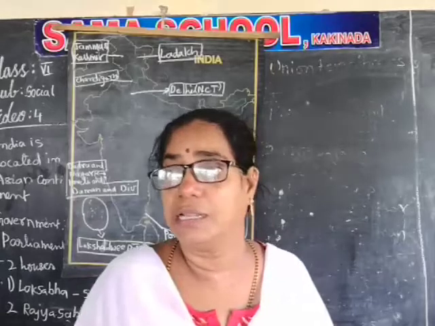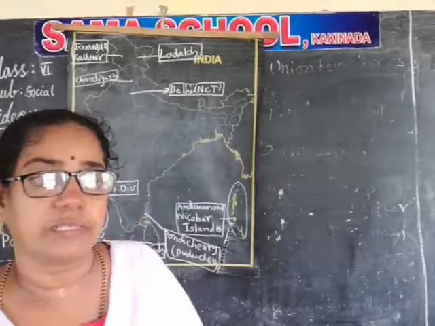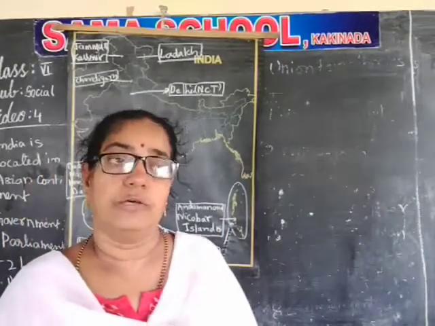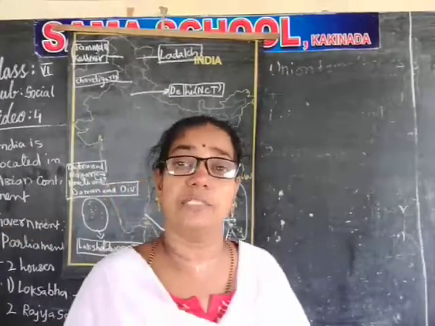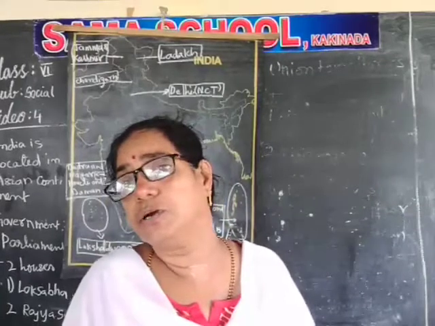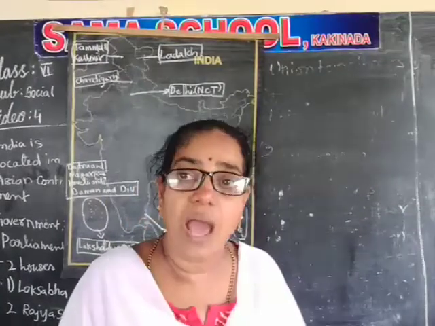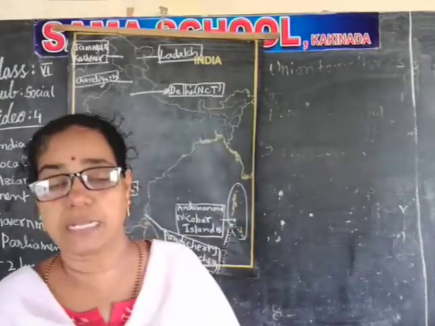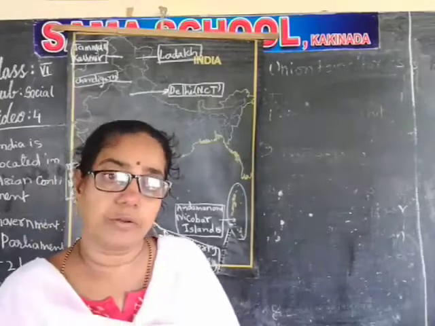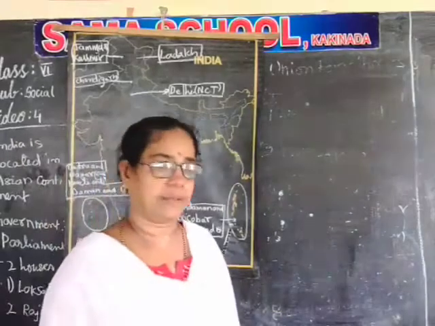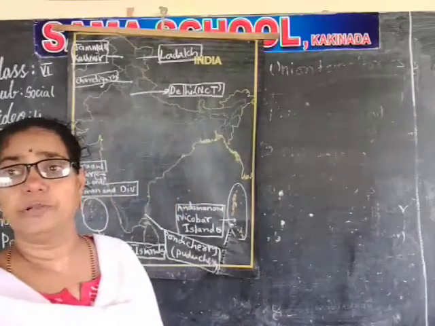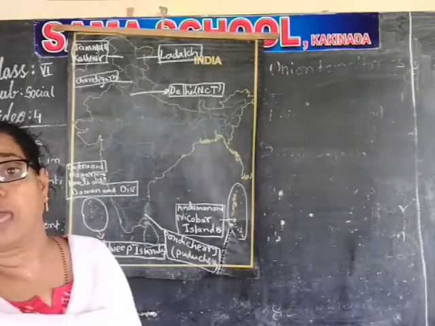So recently, because of the coronavirus, they asked to start the lockdown. Lockdown means close everything and sit in the houses. That was observed from Jammu and Kashmir to Kanyakumari. All the people observed it. So the rule is made by the central government. Like that, whatever rules are made by the government must be followed by all the people in the country. Why are they making the rules? For the welfare of the people.